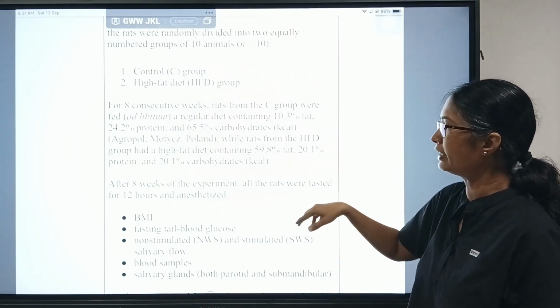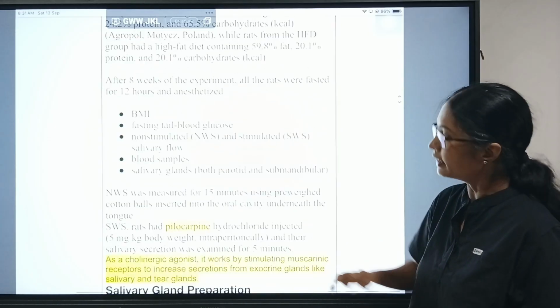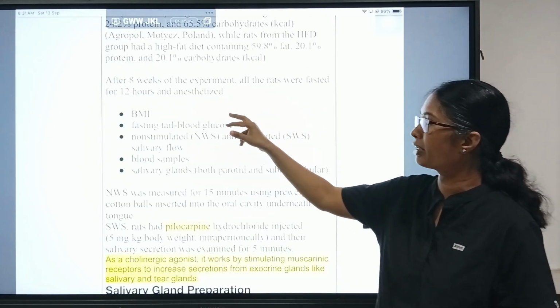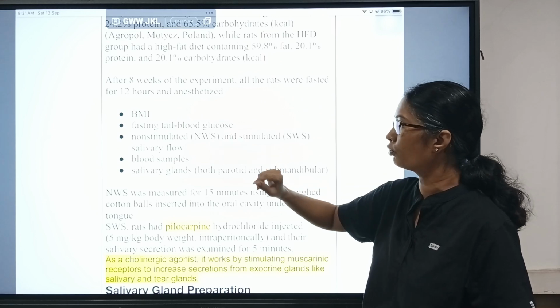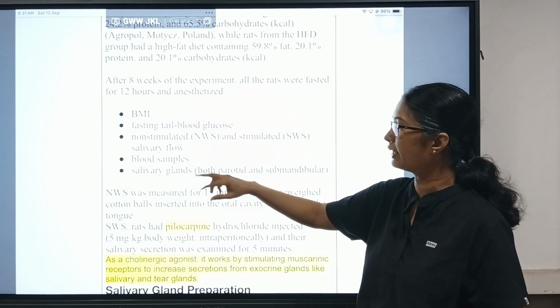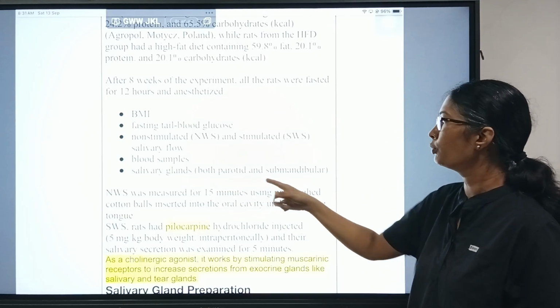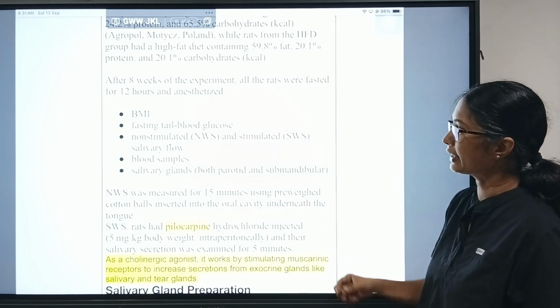Then after 8 weeks, all the rats were fasted for 12 hours and anesthetized, and all these tests were done. The BMI was calculated, the fasting tail blood glucose was measured, the non-stimulated as well as stimulated salivary flow was measured, blood samples were taken, and salivary glands were retrieved. Both parotid and submandibular glands were taken.